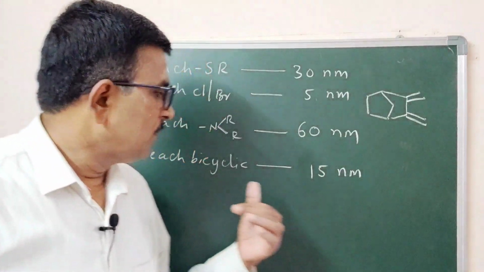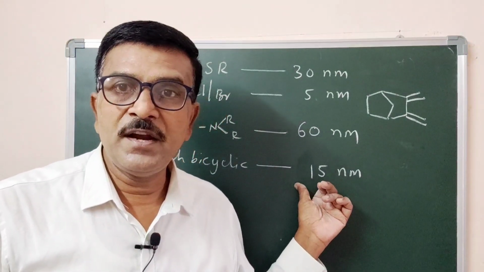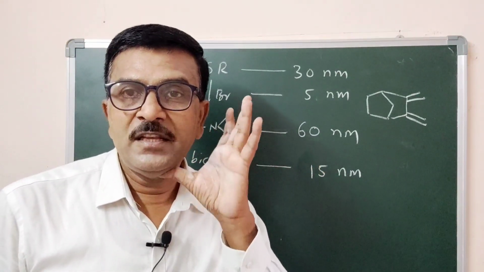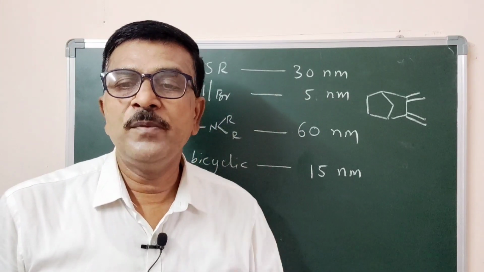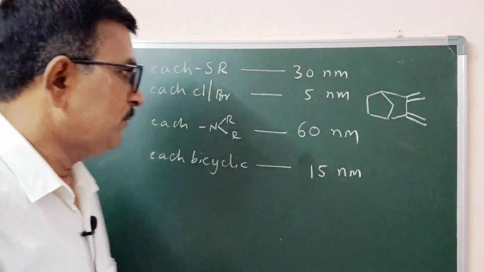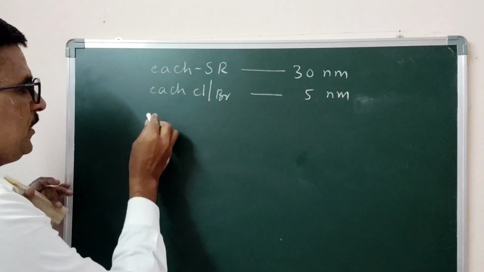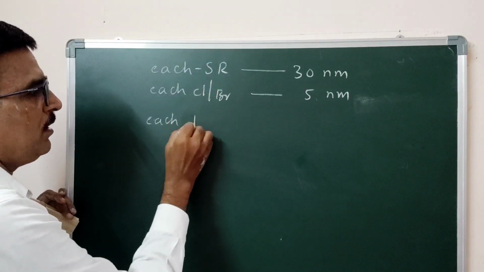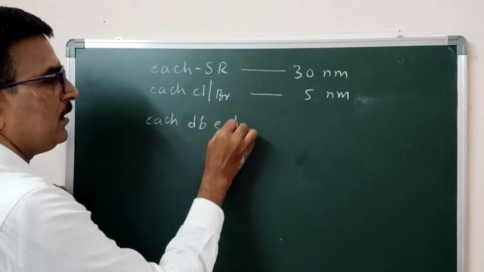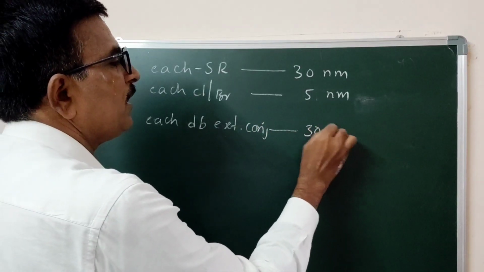So each bicyclic system contributes to the absorption maxima of the whole molecule about 15 nanometer. Now another effect: each double bond extending conjugation contributes 30 nanometer.